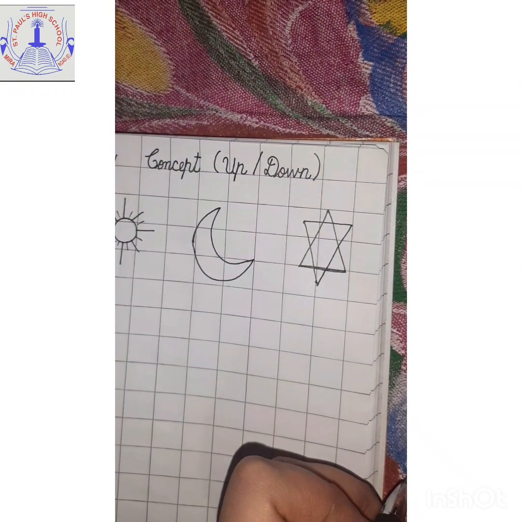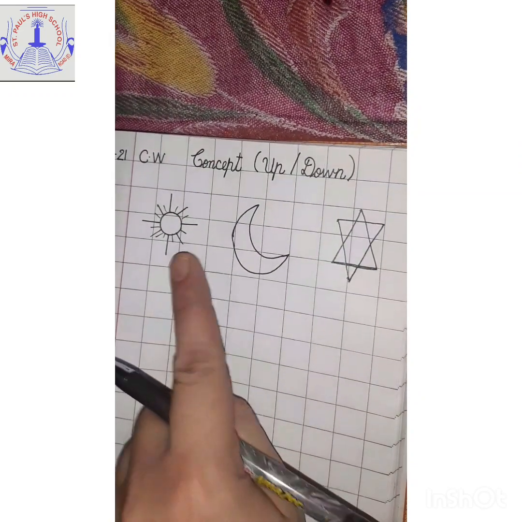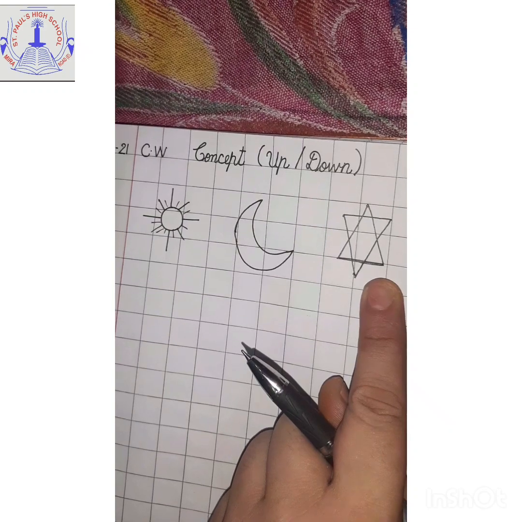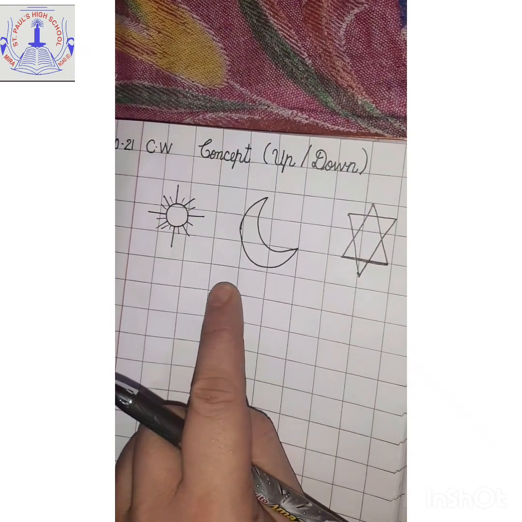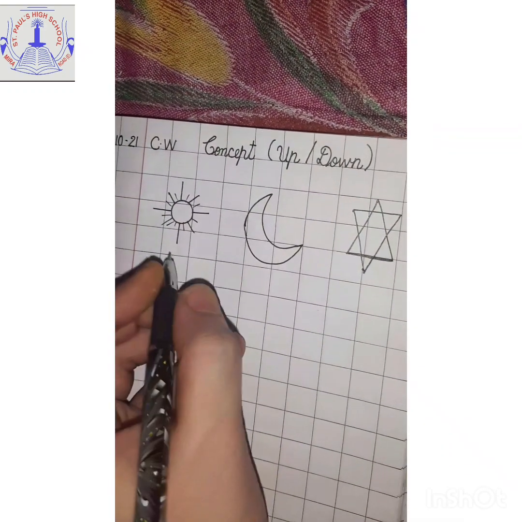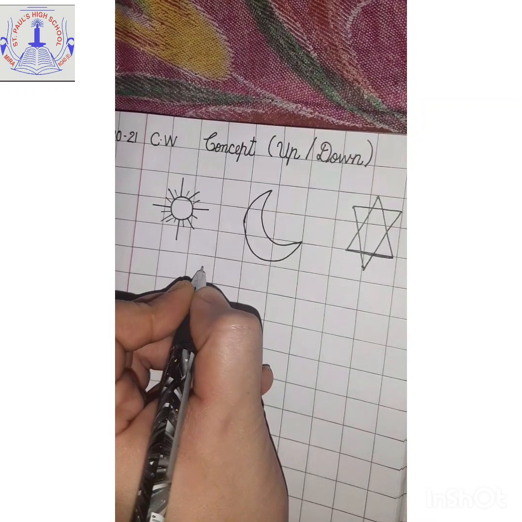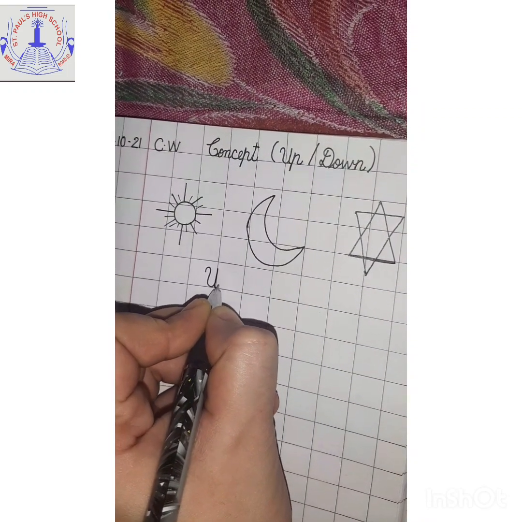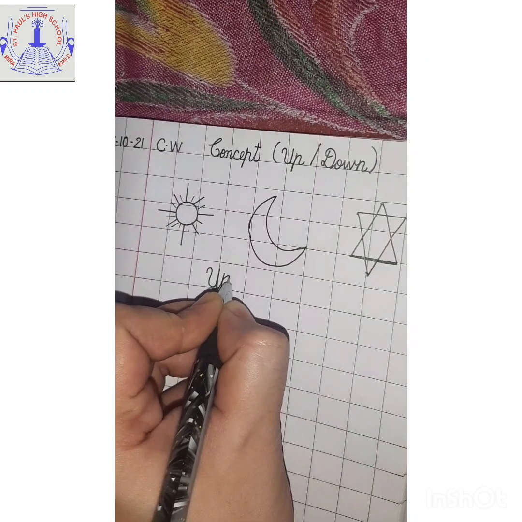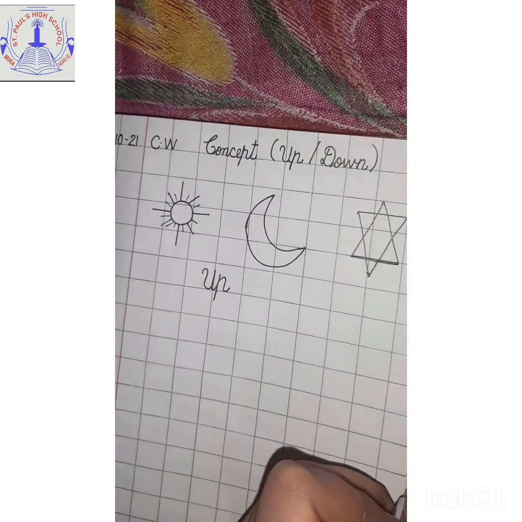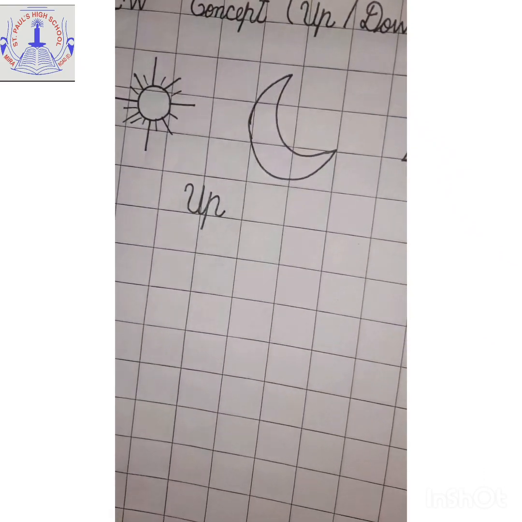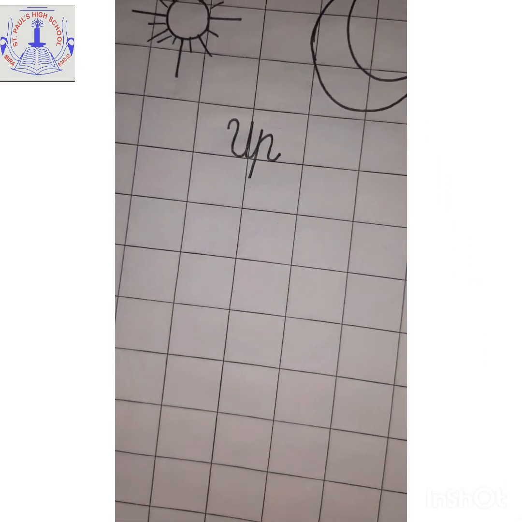So these pictures we found always up in the sky. Yes, sun, moon, stars. So let us write the concept up over here. Write capital cursive U, join and write small cursive P. That is up. These are the examples of up concept.